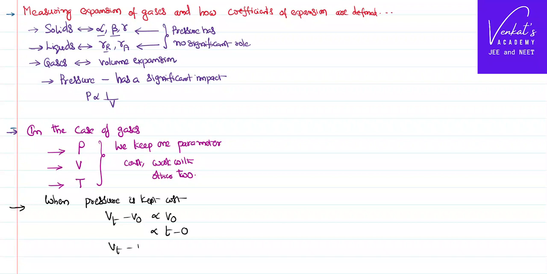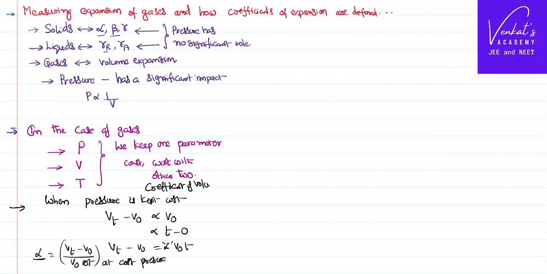Thus, we can eliminate the proportionality by putting a constant alpha, and that alpha can be written as Vt minus V0 by V0 into delta T, and of course this all happens at a constant pressure, and we call this alpha the coefficient of volume expansion of gas at constant pressure. So that's when you keep the pressure constant.